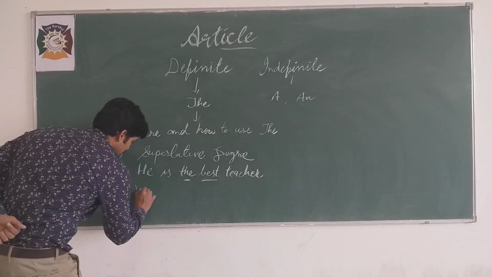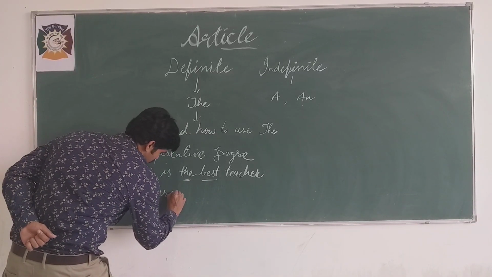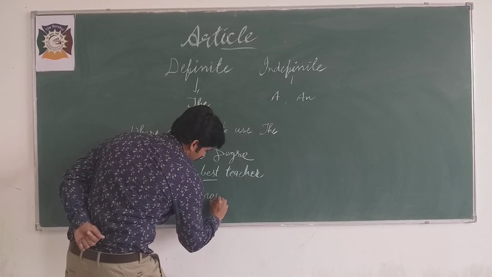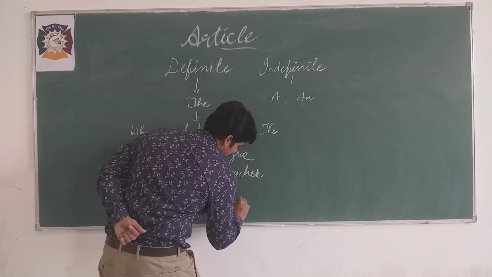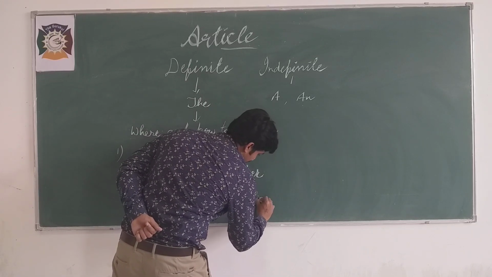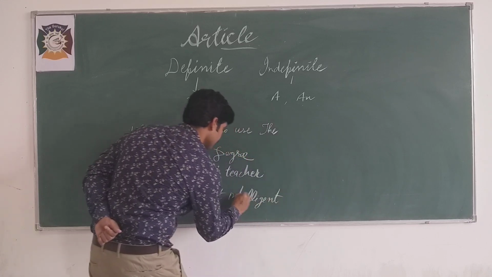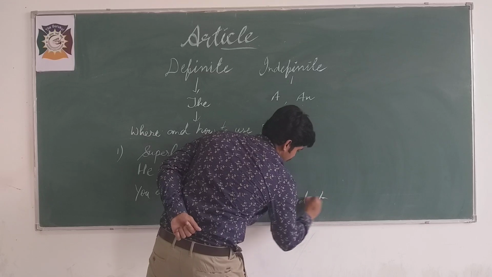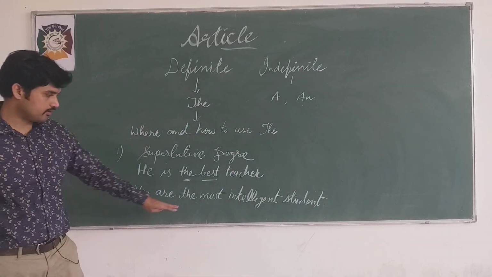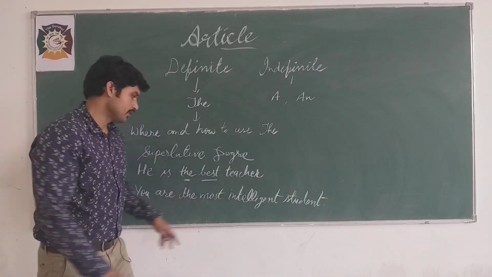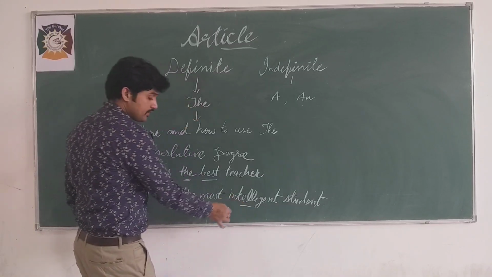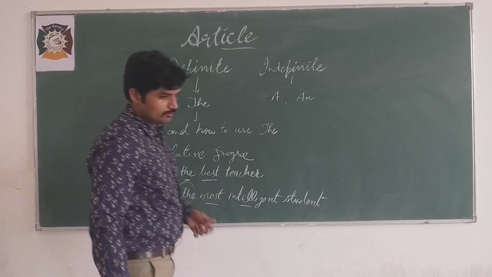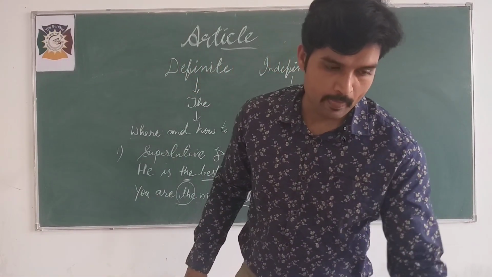Next example, you are the most intelligent student. Now here we have the most intelligent. This is the requirement of this adjective that we use most, but here you see the. So this is the number one use of article the.